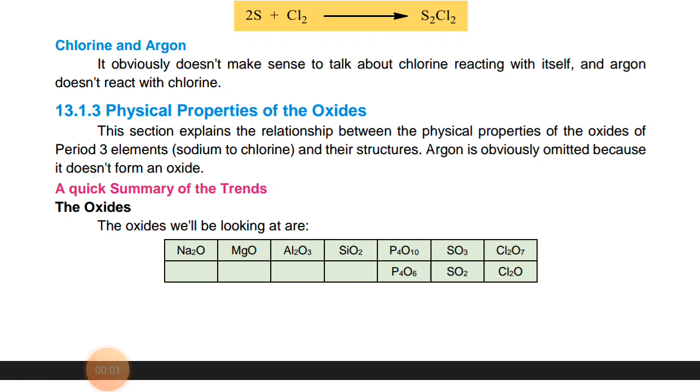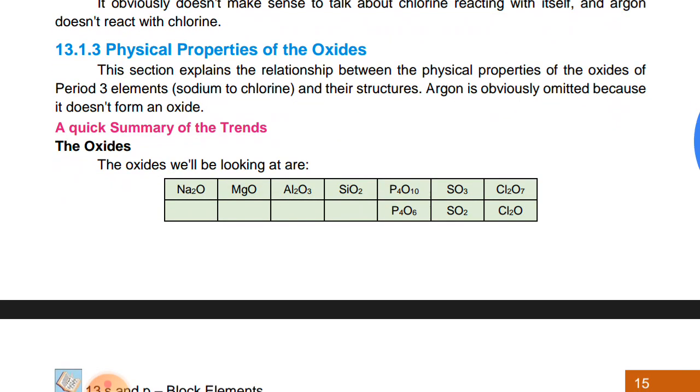After the chemical reactions of the period three elements, the next topic is the physical properties of the oxides of the period three elements. A quick summary of the trend is given in the table. You can see the table.